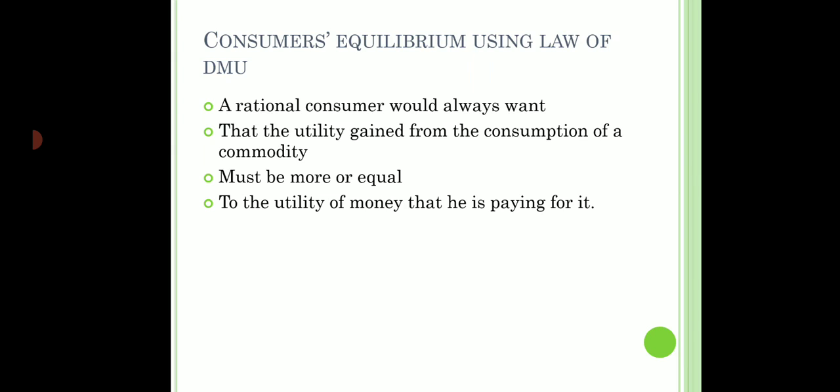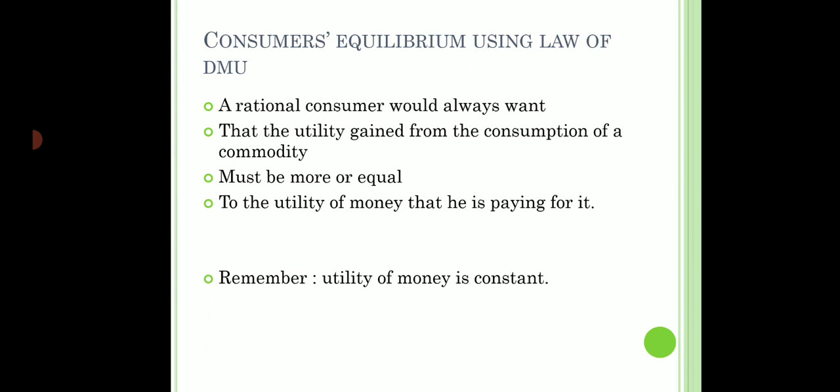So the price that the consumer is paying is actually the utility of money, is actually the satisfaction of the money that he has to pay out to buy any commodity. So any consumer would be satisfied at that point only where the utility from the consumption that he is getting is equal to the utility of money that he is paying.